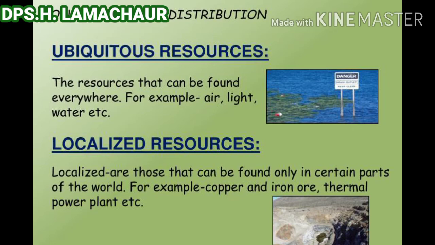These are actually minerals and materials which are used by man. For example, iron, copper, tin, silver, gold, etc. are localized resources. The distribution of natural resources mainly depends upon the type of landforms, climate, and altitude.